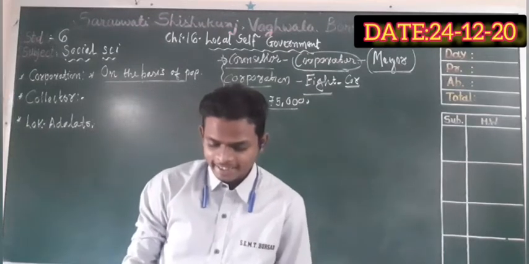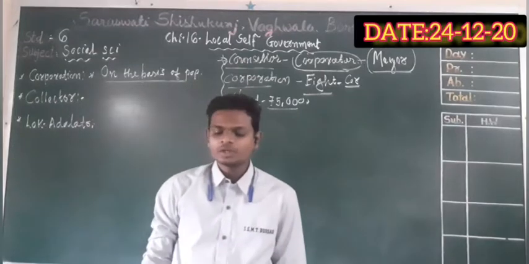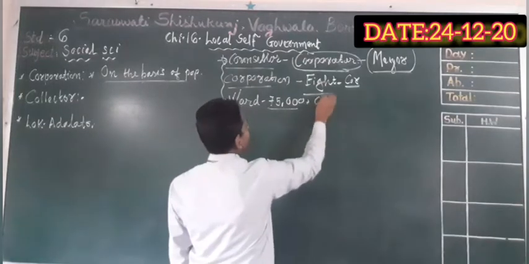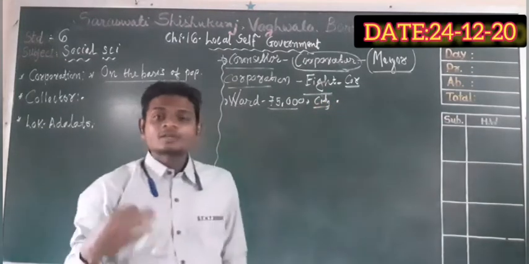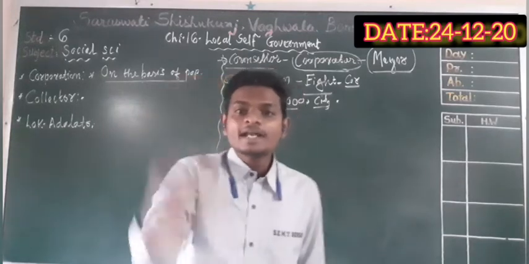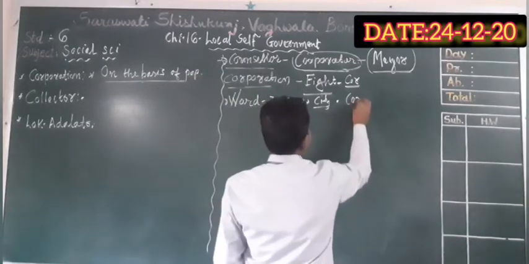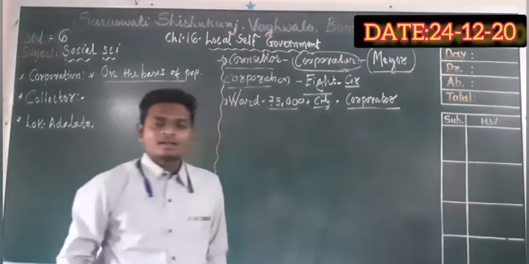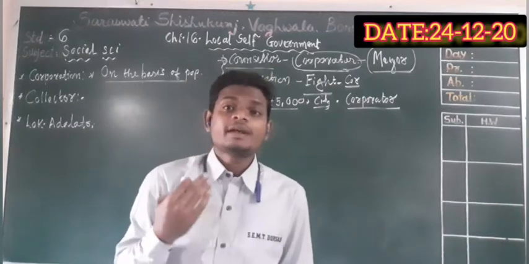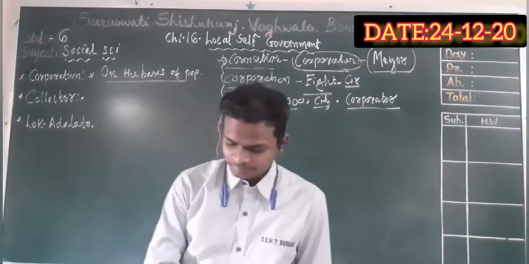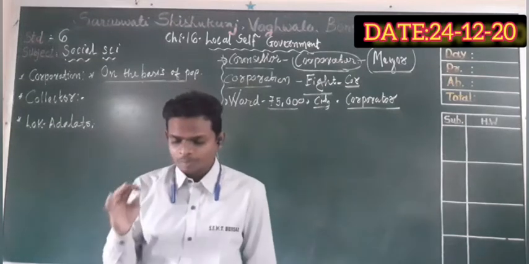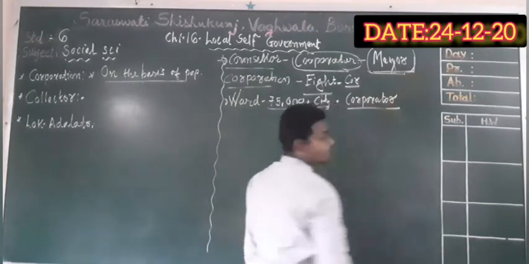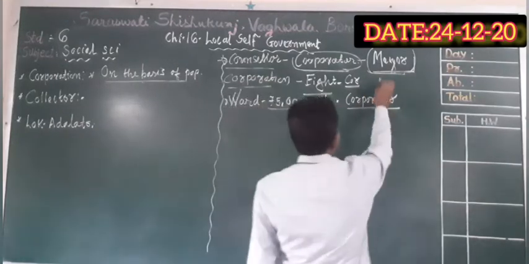All voters in the city can vote in polls and elect their own local corporator. So all the members of the city, an election will be held to elect the corporator, like the usual election. Next thing, the mayor holds his or her post for 2.5 years. The time period of the mayor is 2.5 years.